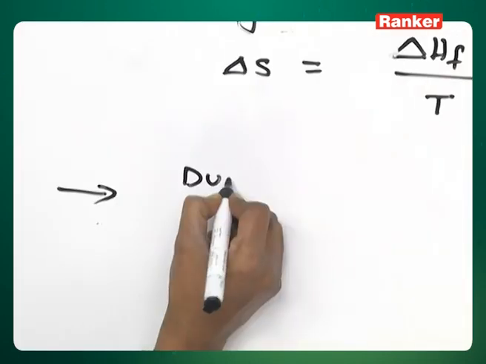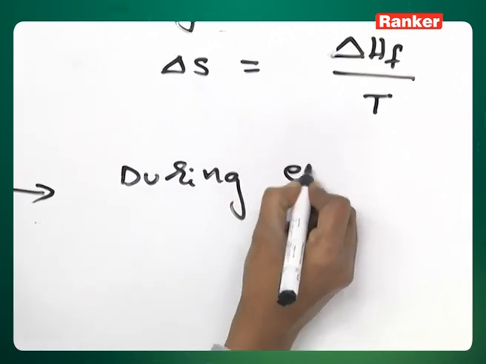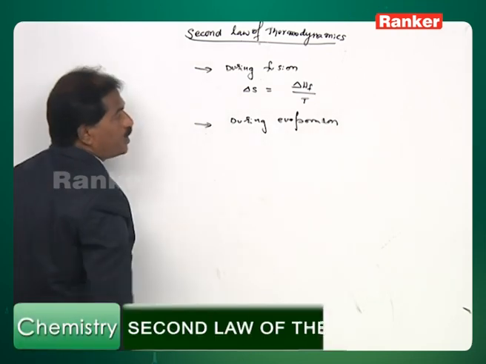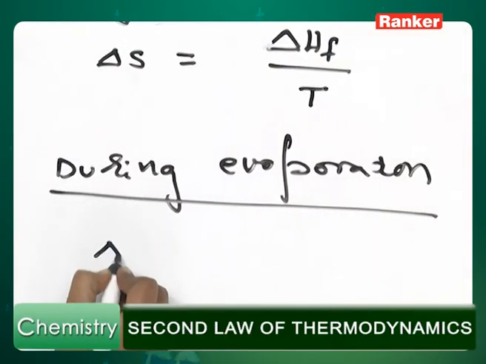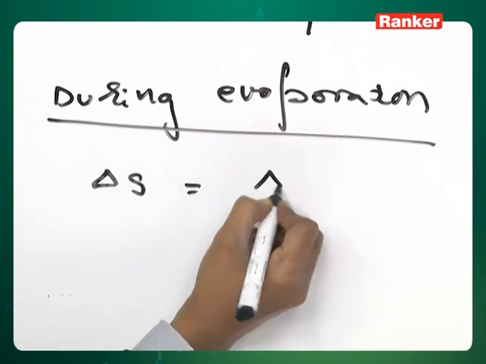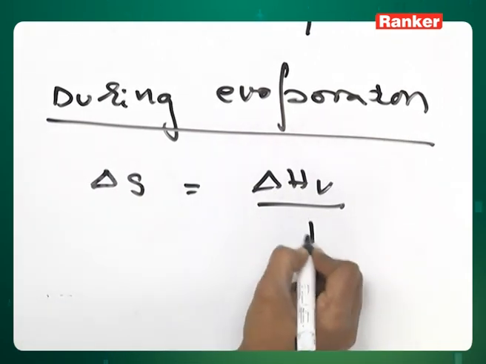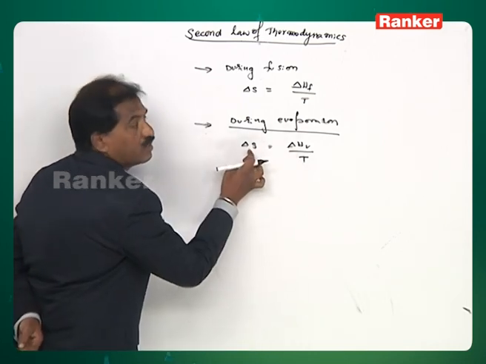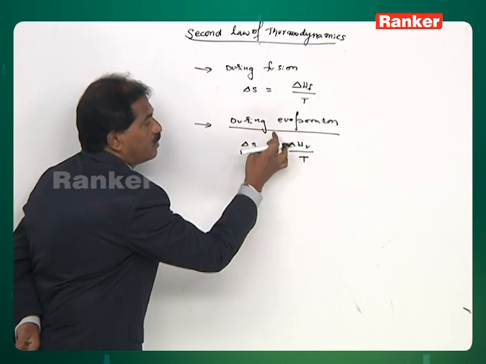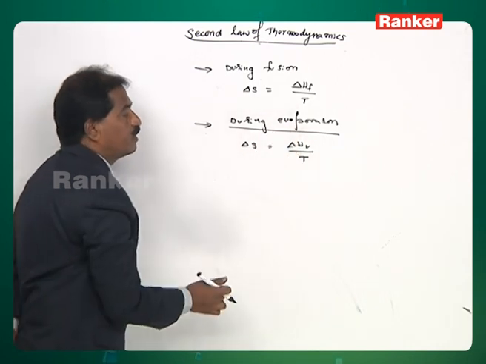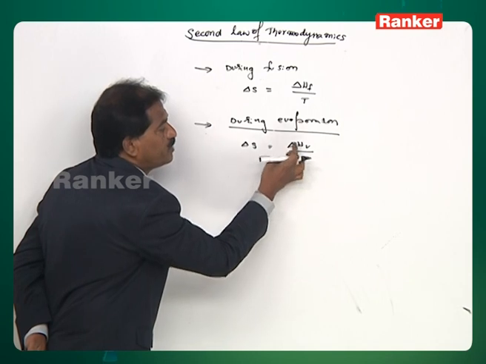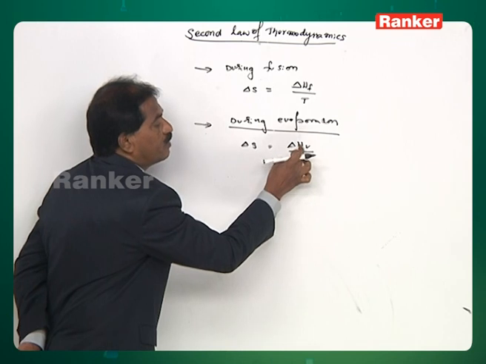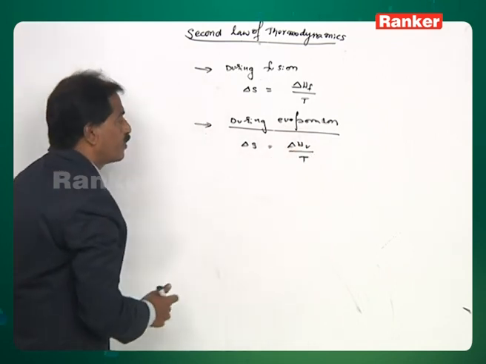Next, during evaporation, how do we calculate the entropy change? This is the formula that we use for calculation of the entropy change during evaporation at a particular temperature. Evaporation taking place at a particular temperature is nothing but the boiling point. Therefore, this is the boiling point of the liquid, and this is the enthalpy of evaporation involved in the process.